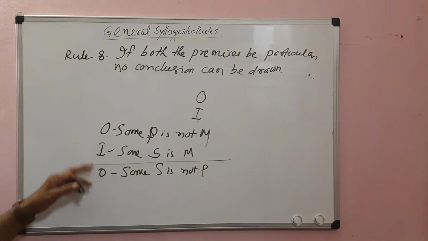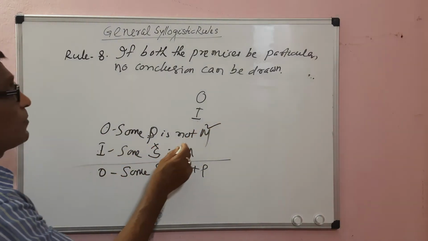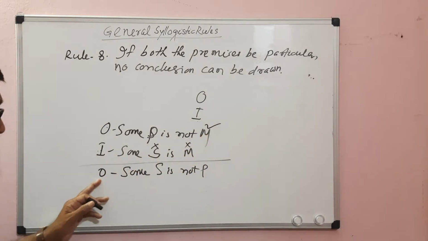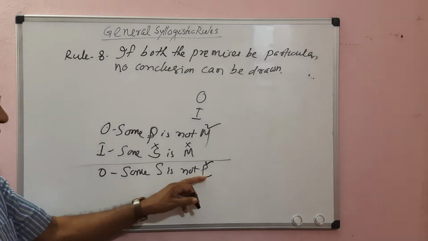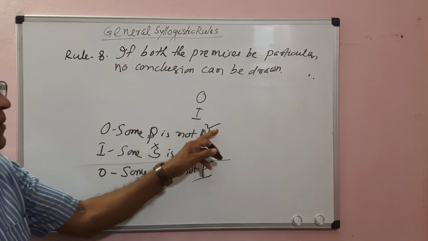Here you see the O proposition distributes the predicate term. I distributes neither subject nor predicate. Here the fallacy of undistributed middle will be avoided. Then the conclusion distributes the major term. But the major term has not been distributed in the major premise. Why? Because the O proposition distributes the predicate term.